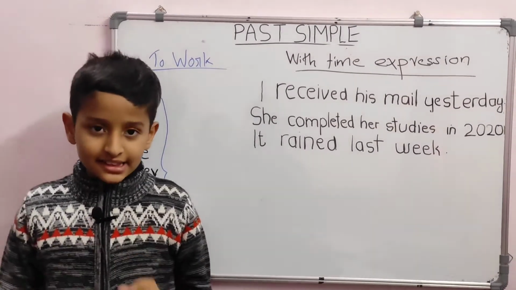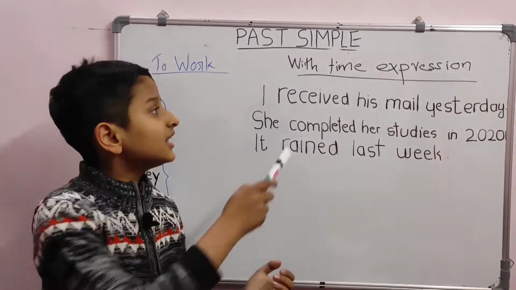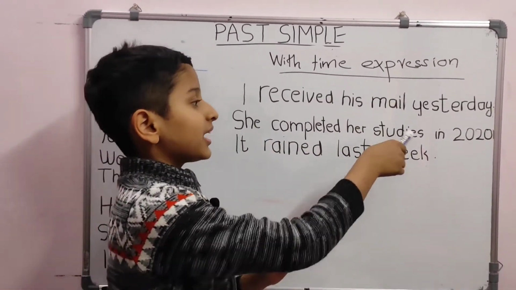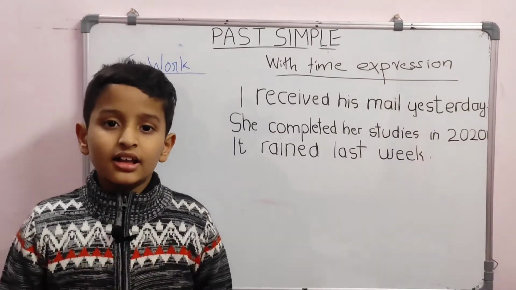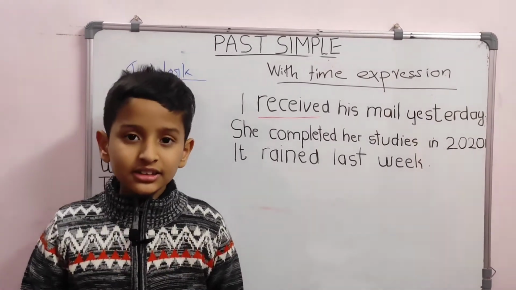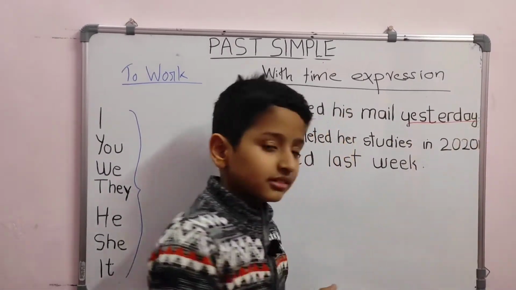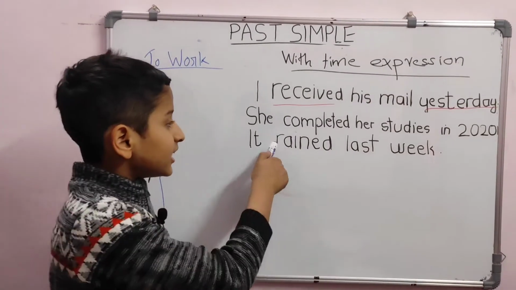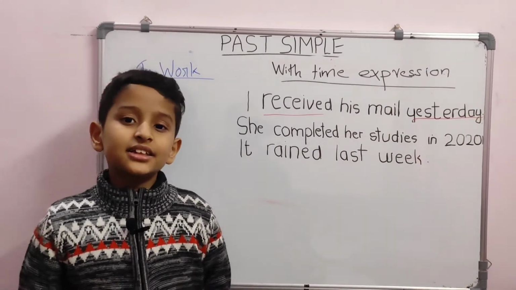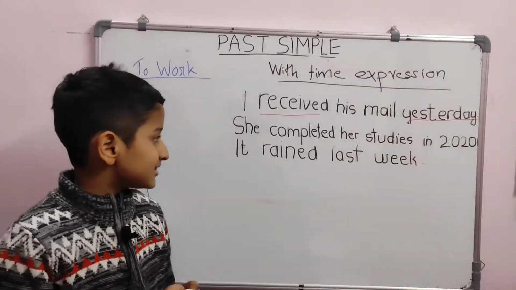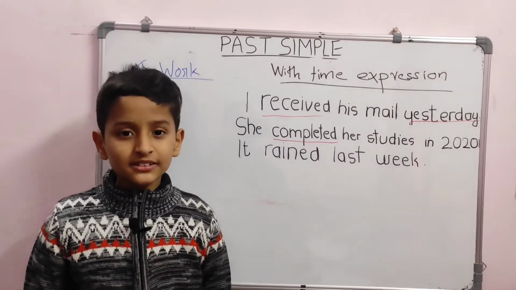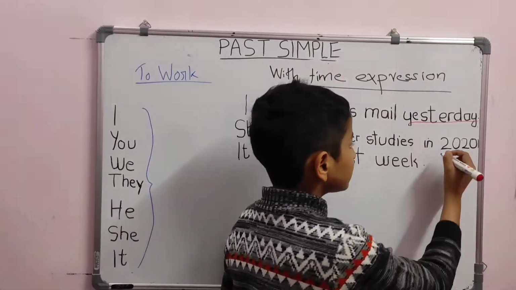We can use this tense to talk about things with a time expression. For example, I received his mail yesterday. Here, the past form is received and the time expression is yesterday. She completed her studies in 2020. What is the past form here? Yes, it is completed. And what about the time expression? Yes, it is 2020.